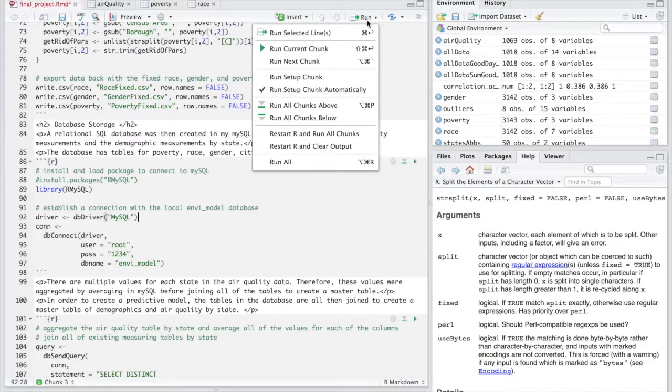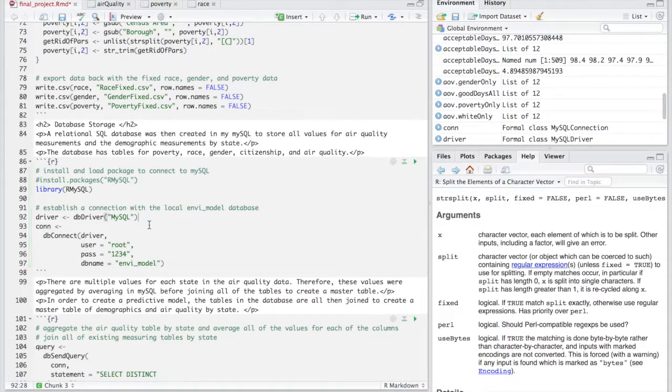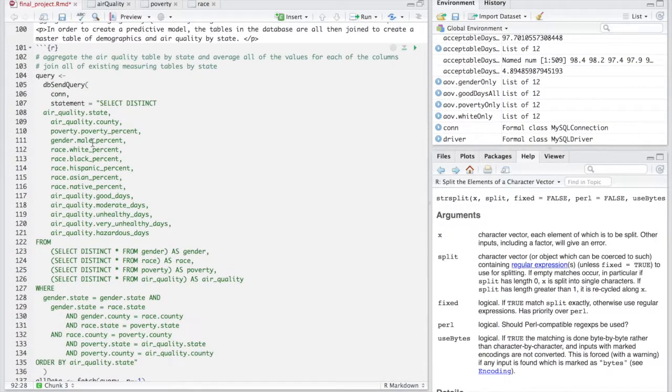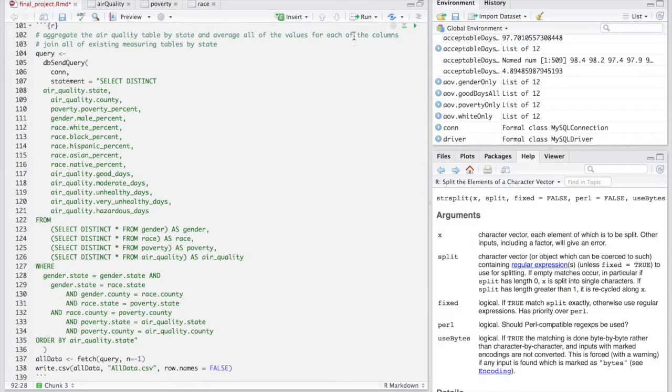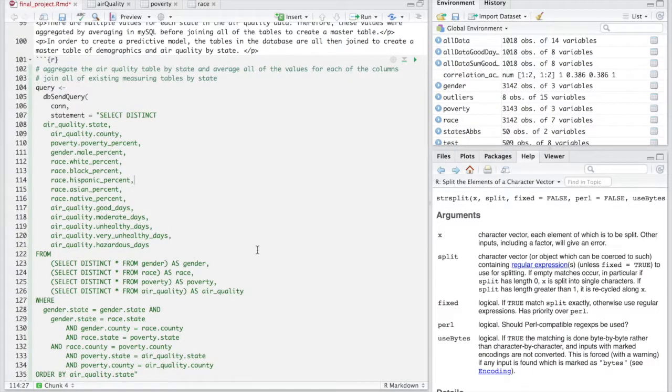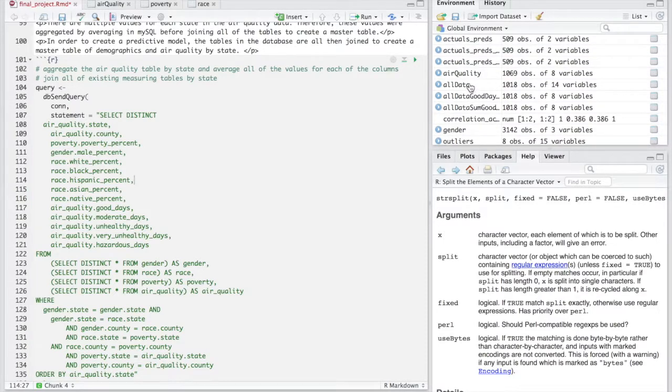So first I established a connection with my SQL, and then I did a really big join clause that basically just combined all of my tables by state and county onto a big data frame that you could see right here.